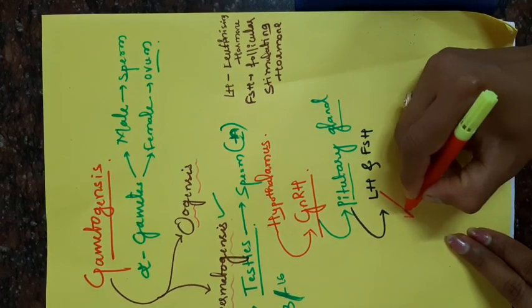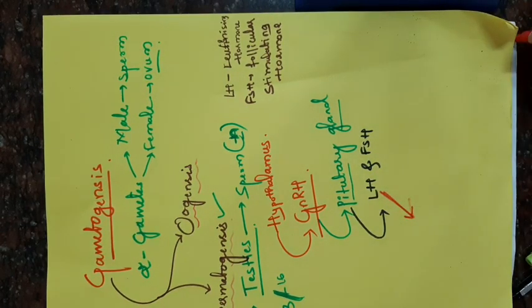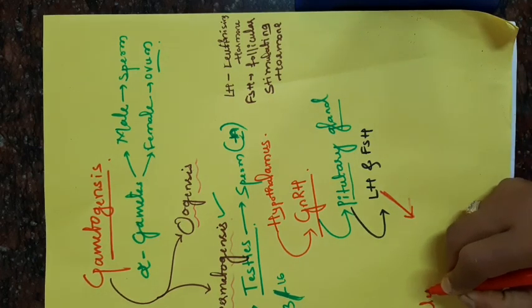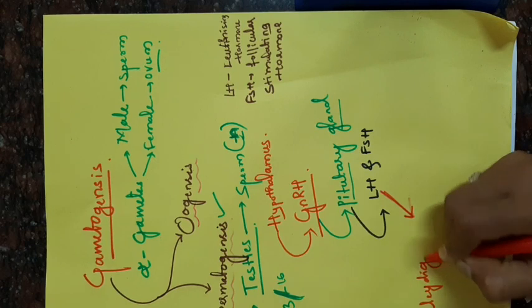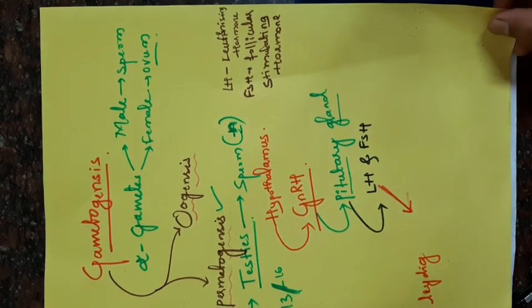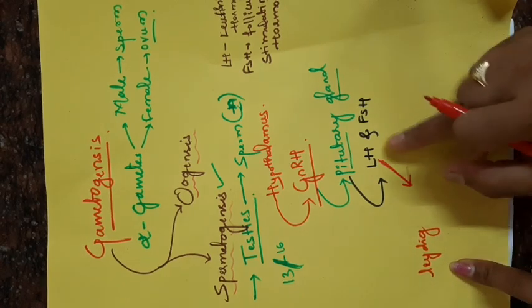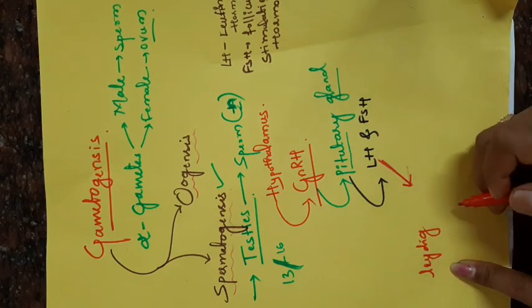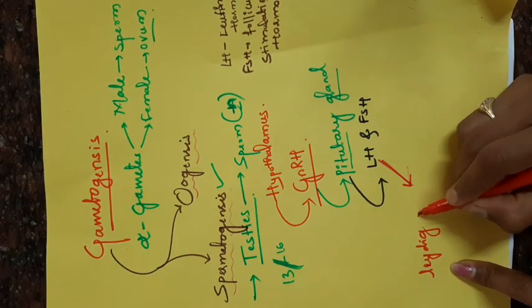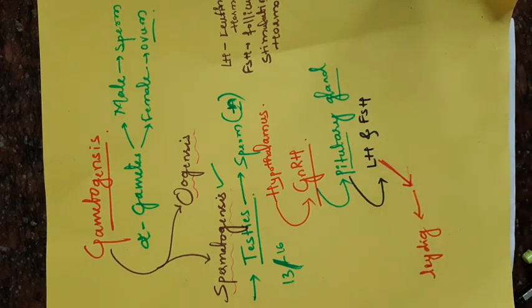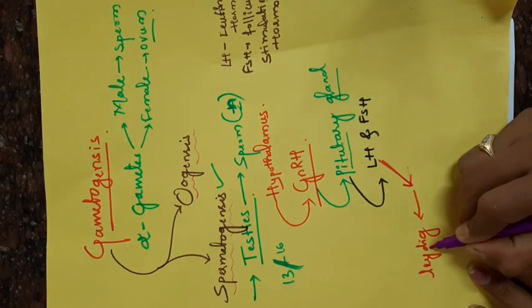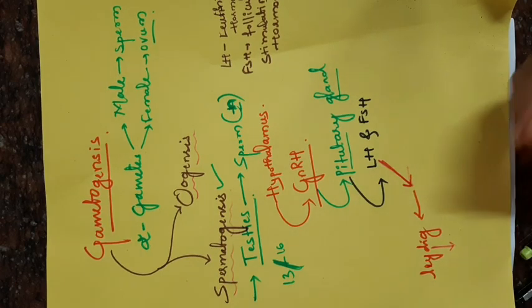Role of LH: LH acts on Leydig cells. Here the question comes, what are Leydig cells? We already discussed while discussing the ultrastructure of testes. In the interstitial connective tissue, a group of cells are present, those are called Leydig cells. Okay. Here LH, the luteinizing hormone, acts on the Leydig cells, which stimulates the synthesis of the hormone called testosterone.